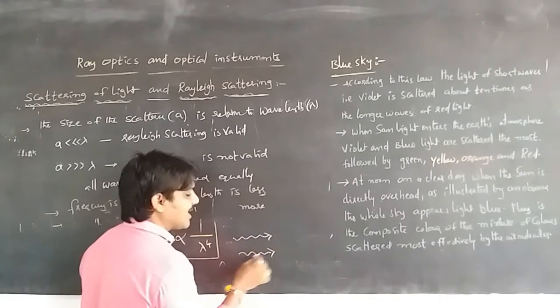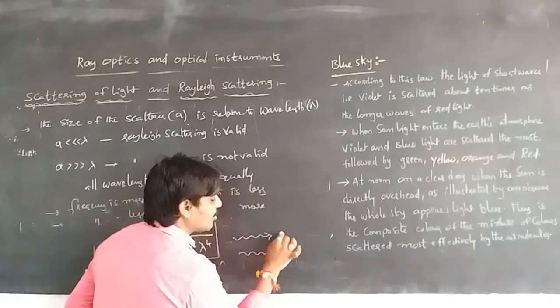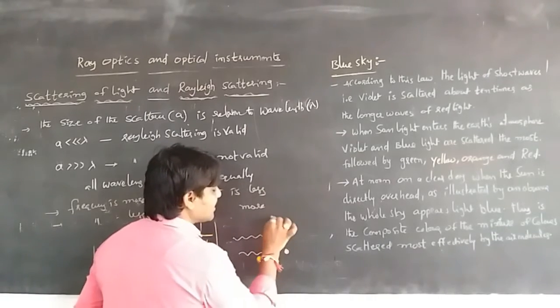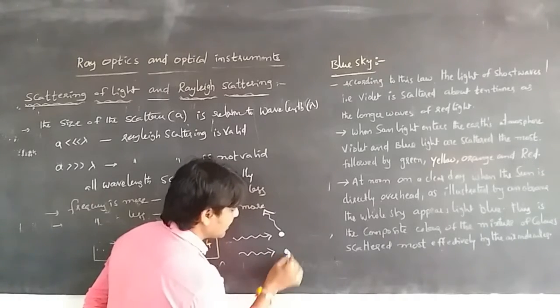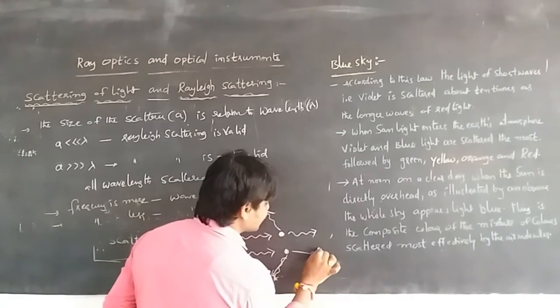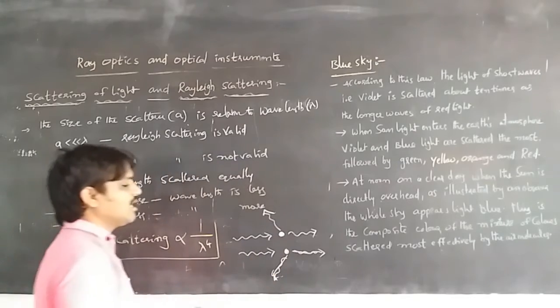Whenever the light ray is traveling and collides with the air particles, it will be scattered in all directions.